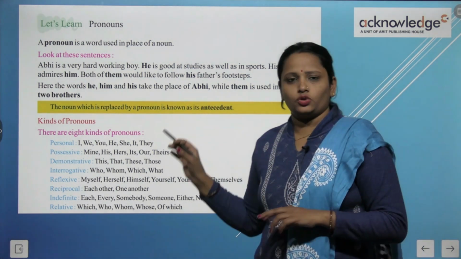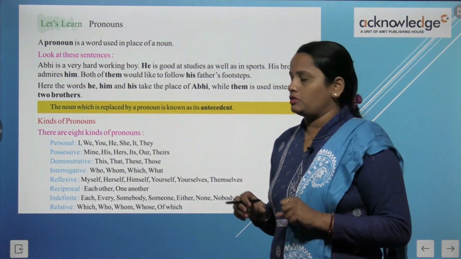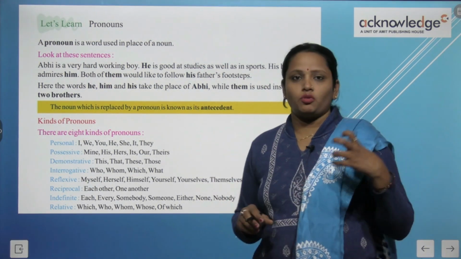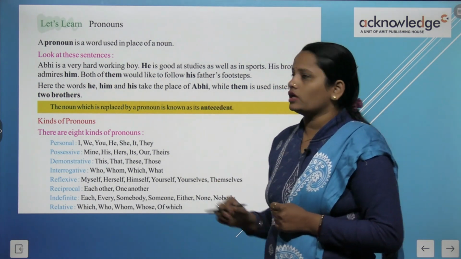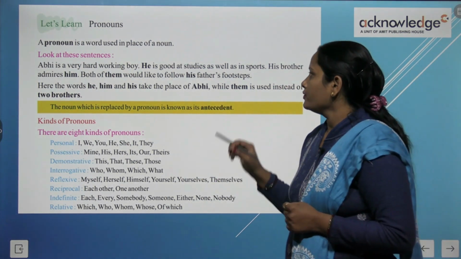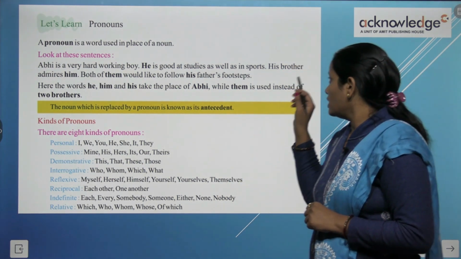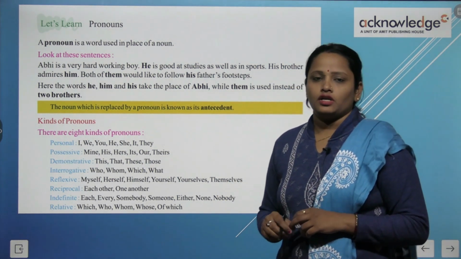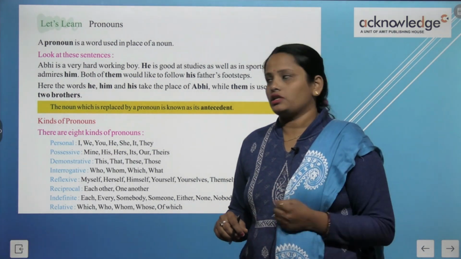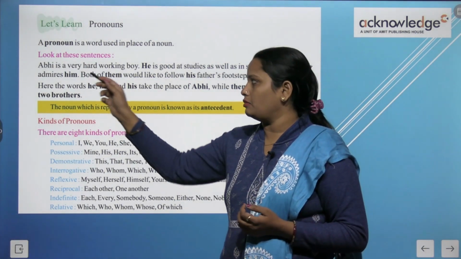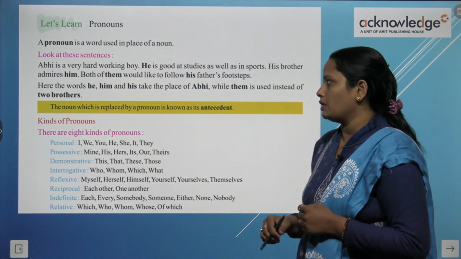So you can see here some sentences written about Abhi. Abhi is a very hardworking boy, and he is good at studies. He is very good in studies as well as in sports. His brother admires him. Now the talk is about his brother, whom he admires: his brother Abhi. So for Abhi we have written him here.